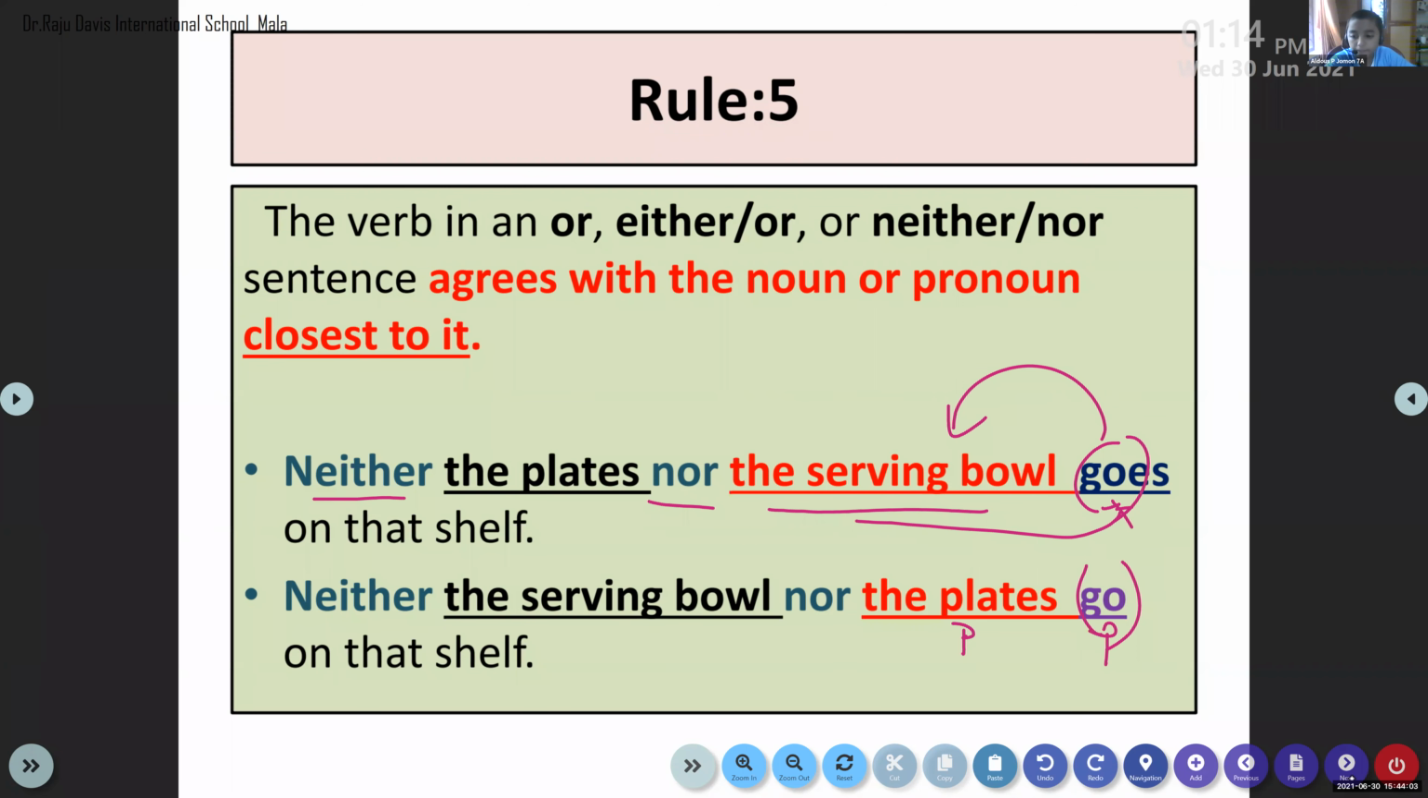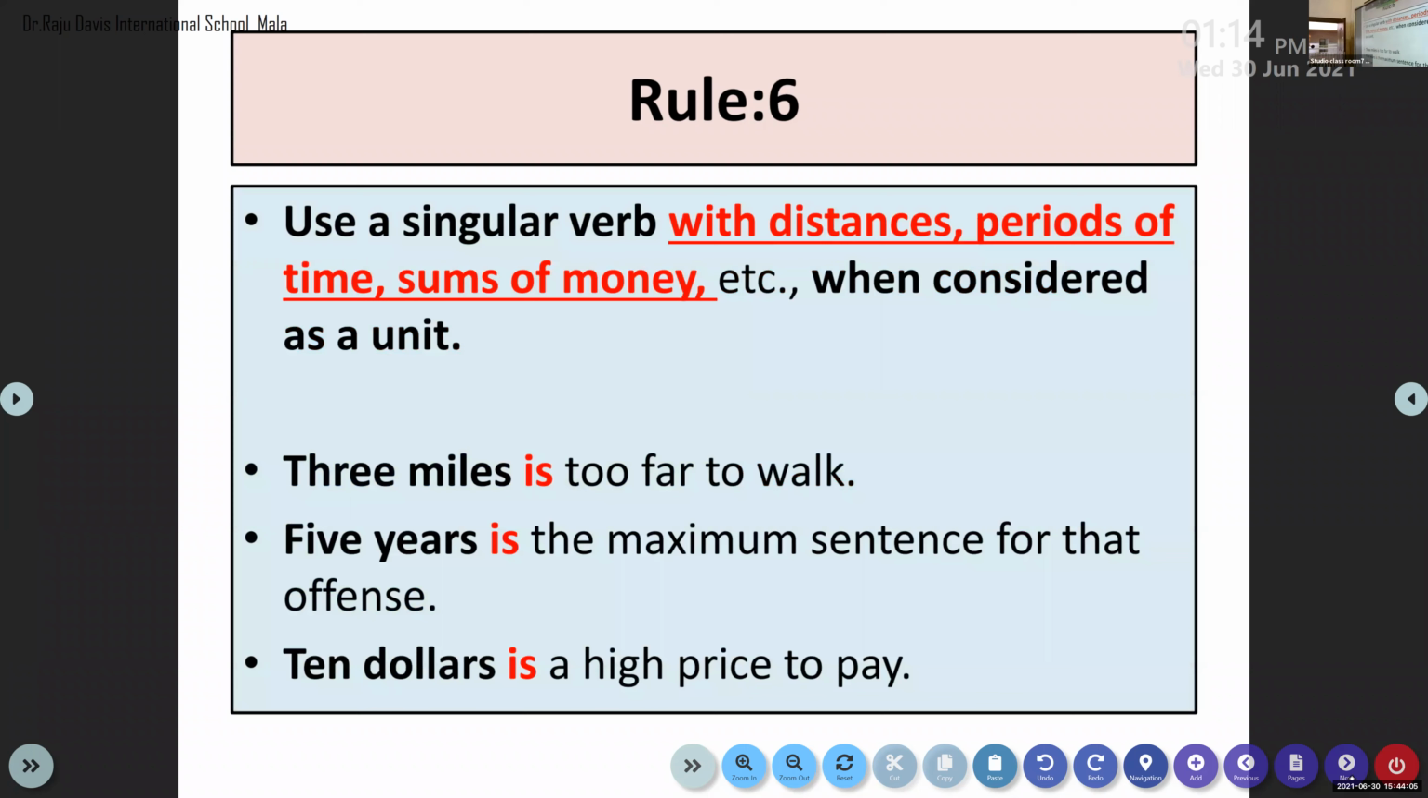You're clear. Rule number 6 also I have explained here. So children, look here. If it is talking about a distance, a period, or sums of money, which is considered as a single unit, which is not scattered. See, $10 is a high price to pay. Here $10 is a unit of money. It is not spread. It is not scattered.